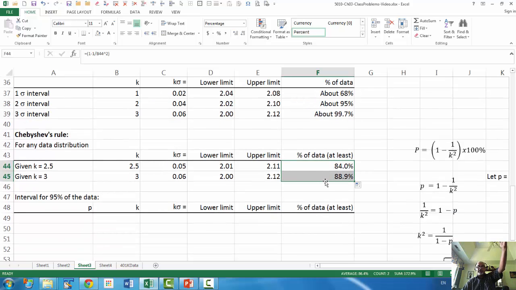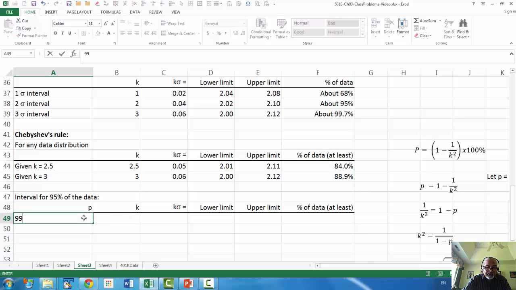If you want to set a very high standard, this is not setting a high standard. If it is a high standard, you want really 99%. Suppose we take Chebyshev's theorem and turn it around backwards. Instead of starting out with K, let's start out with the percentage and see what interval will contain that percentage of data, in this case that percentage of bottles.